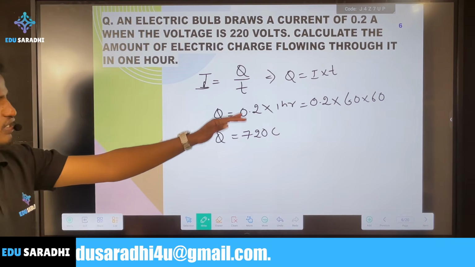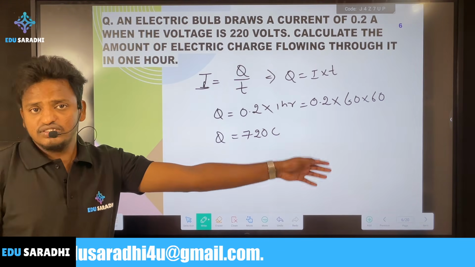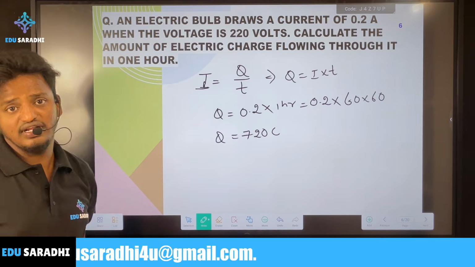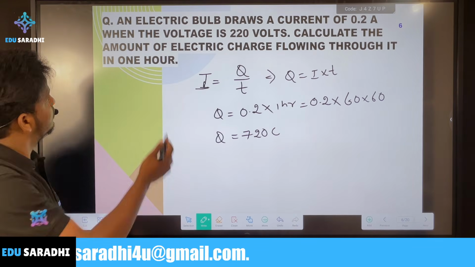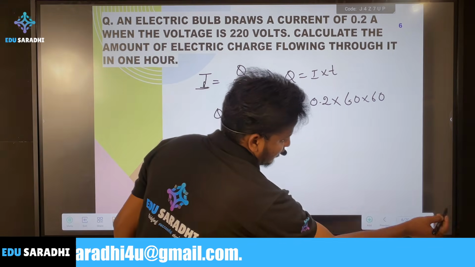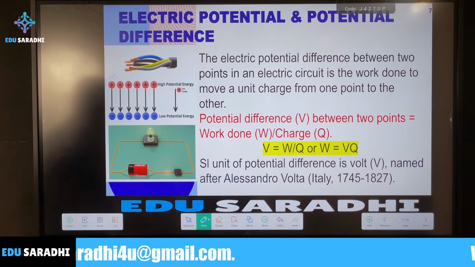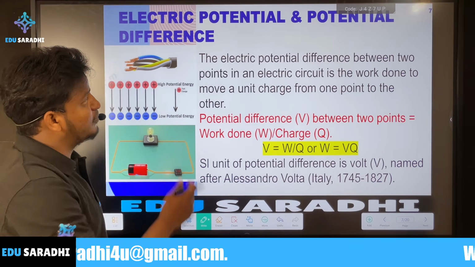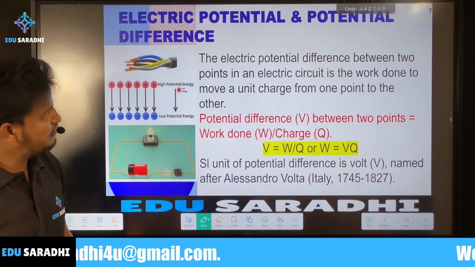So as we know, in 1 coulomb, 6.25 × 10^18 electrons will be there. Okay, so this is the small question based on the formula. Next, a very important concept, that is electric potential and potential difference.